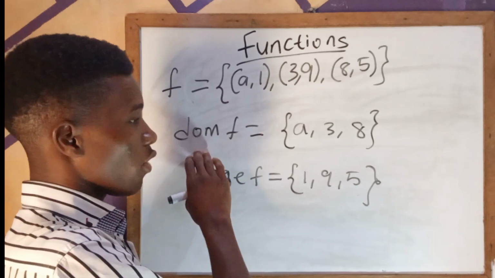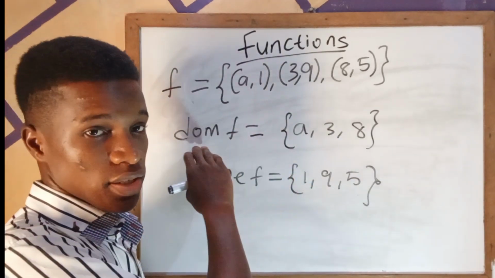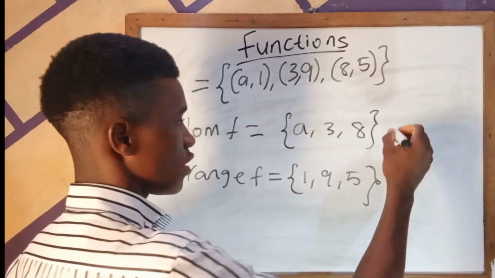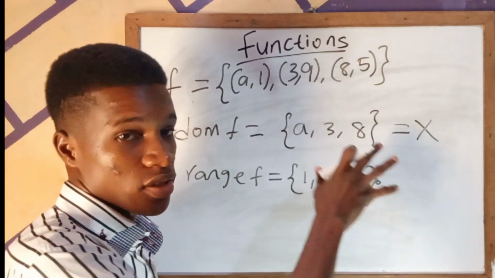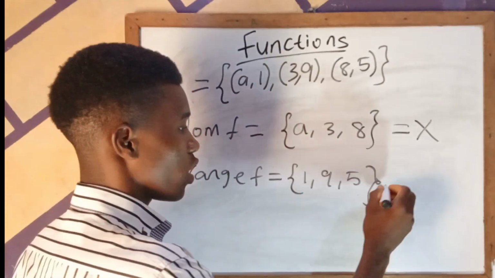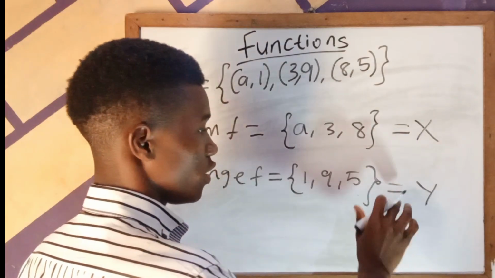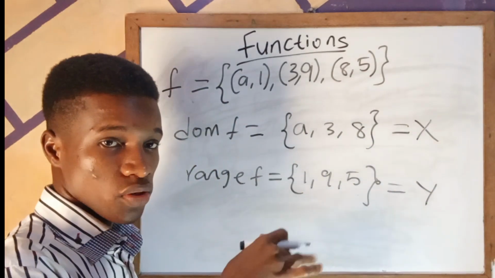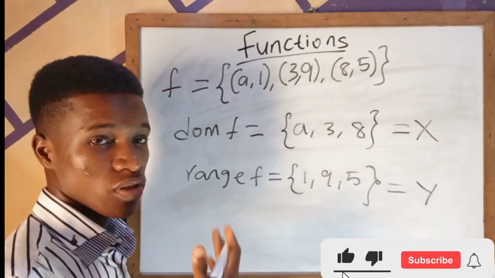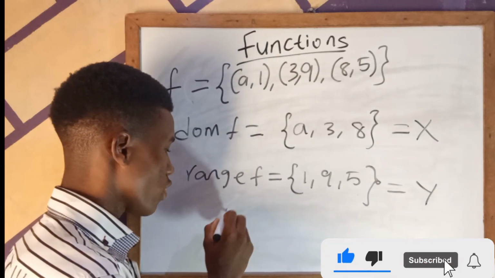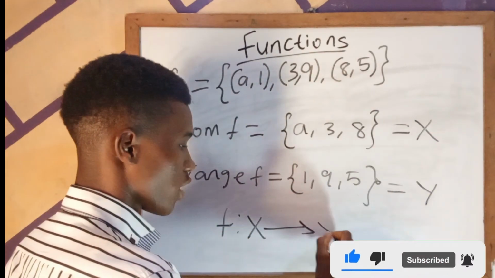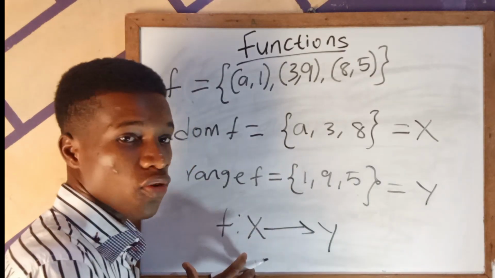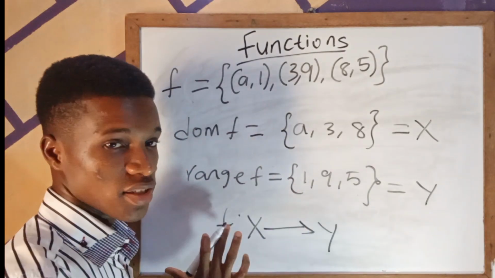If we call the set that contains this domain set x, for example, this set is called the source set. Then if we call this one set y, this set here is called the target set. So a function is a mapping from the source set to the target set. It's written this way: f is a mapping from the source set, which is x here, to the target set, which is y. This is the most standard way of writing a function.